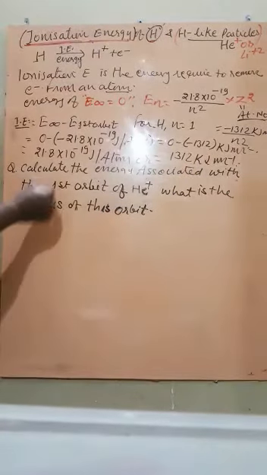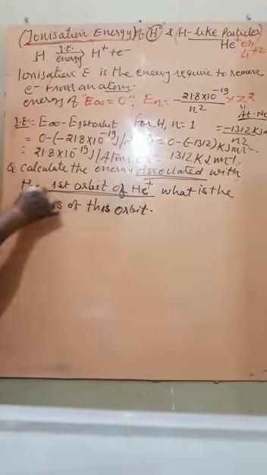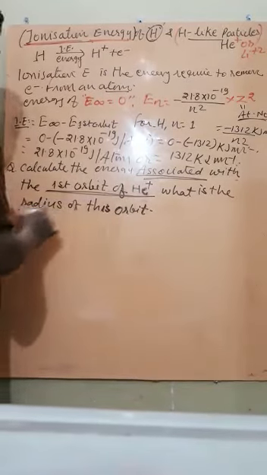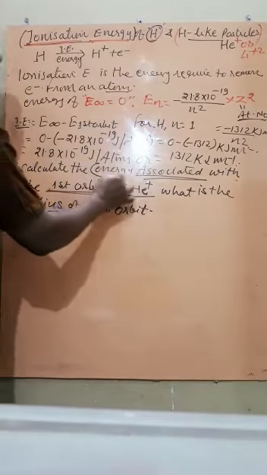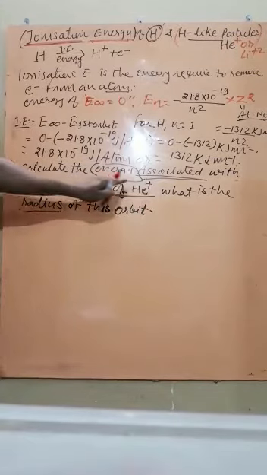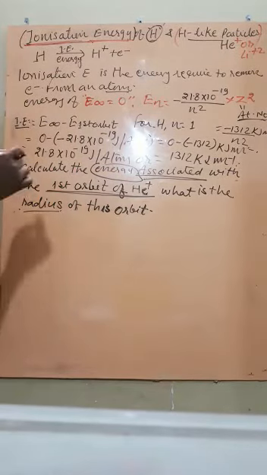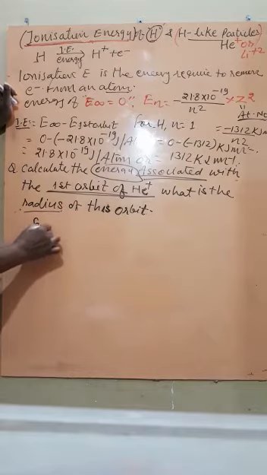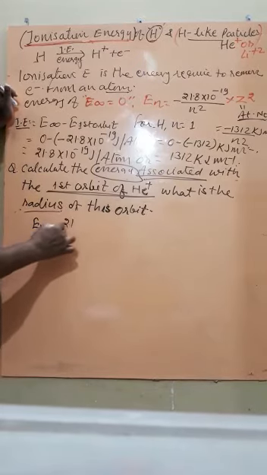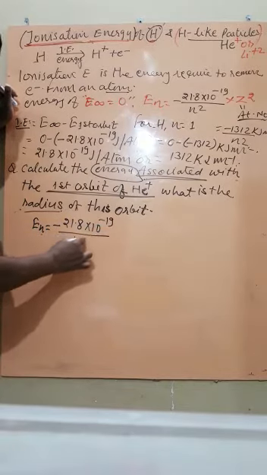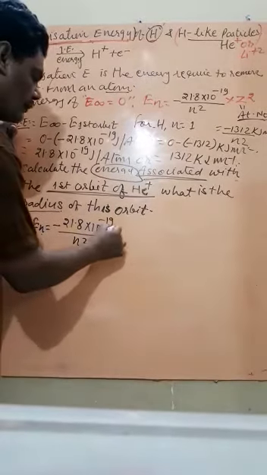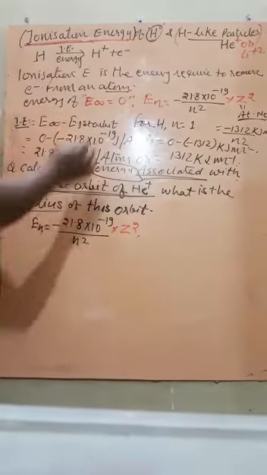Getting? Now calculate the energy associated with the first orbit of He plus, and what is the radius? So very first we have to find the energy associated with the first orbit of He plus, that is a hydrogen-like particle. Again, the energy of the nth orbit is given by the formula minus 21.8 into 10 to the power minus 19 divided by n square, multiplied by Z square.